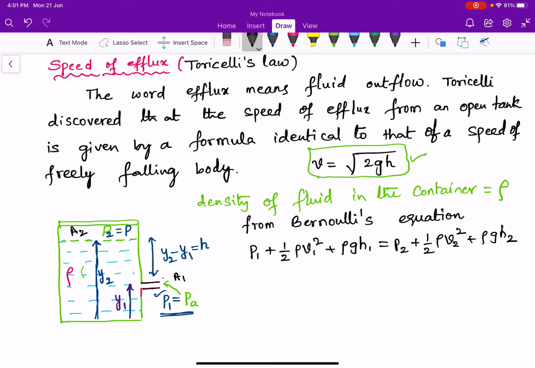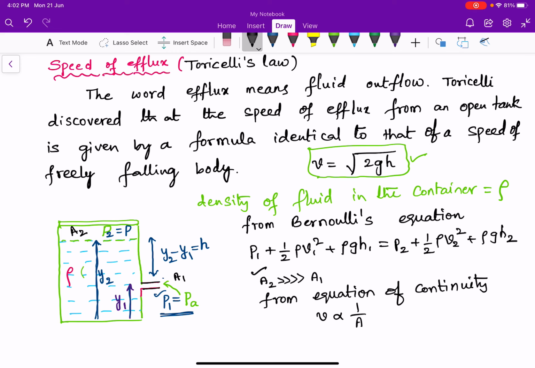From the equation of continuity, velocity is inversely proportional to area. As A2 is very much greater than A1, V2 is very much less than V1. That is, V2 is approximately equal to 0.